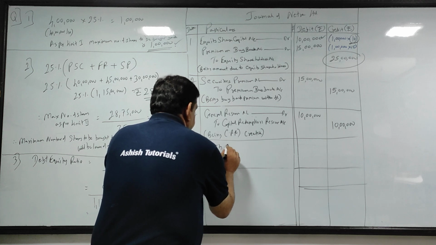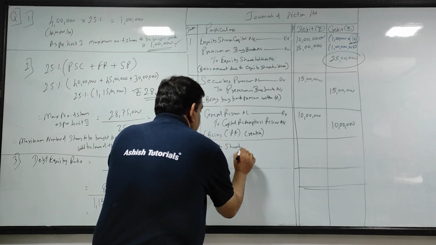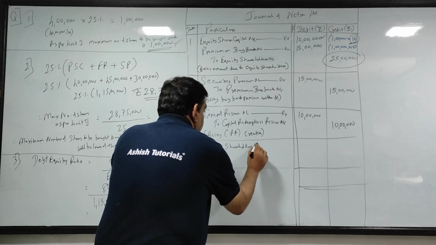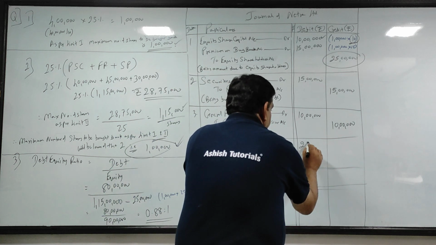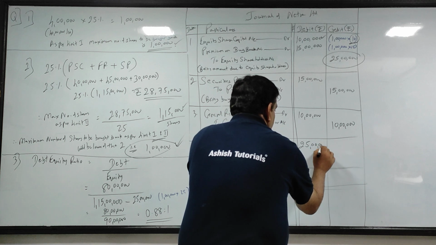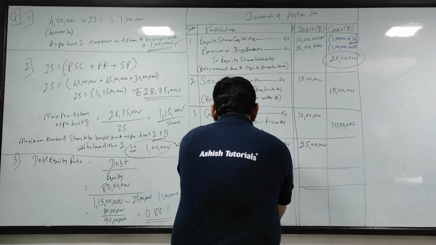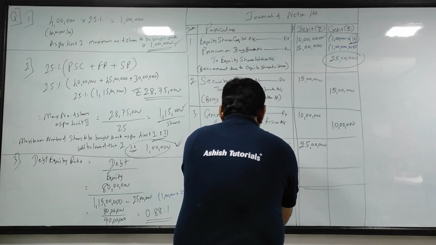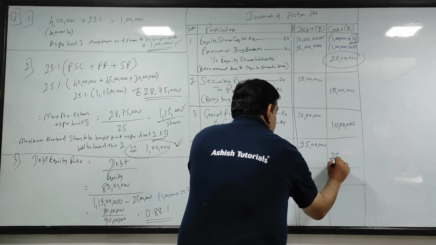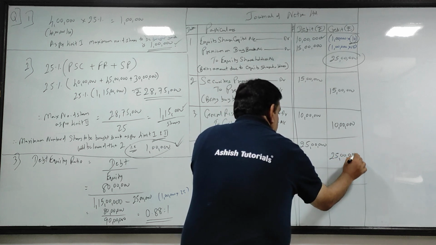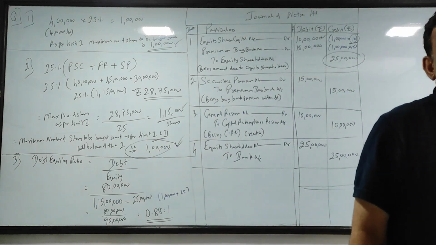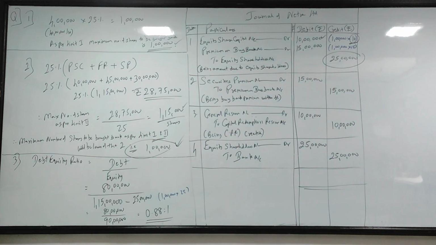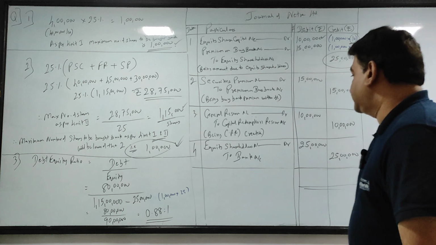So equity shareholders account debit 25 lakh to bank account 25 lakhs.